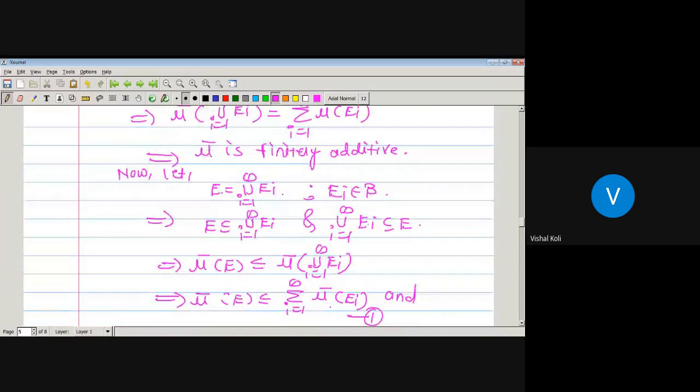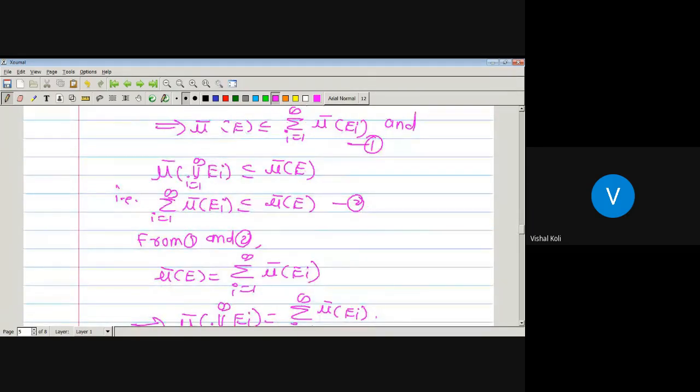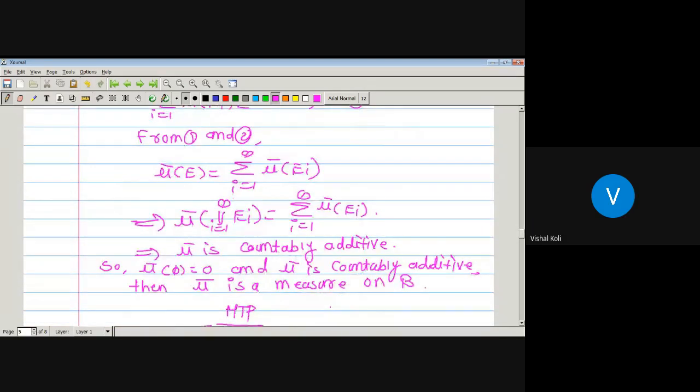And for that we have taken one set E, which is a countable union of disjoint measurable sets, that is, union over i running from 1 to infinity Ei, and after solving we get mu bar of union over i running from 1 to infinity Ei is nothing but summation i running from 1 to infinity mu bar of Ei. So mu bar of phi is equal to 0, mu bar is countably additive, and its domain is a sigma algebra. Then it is a measure on the collection of mu star measurable sets, and that is what we required.